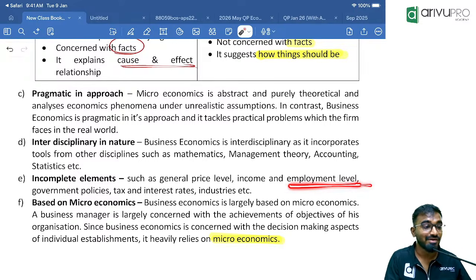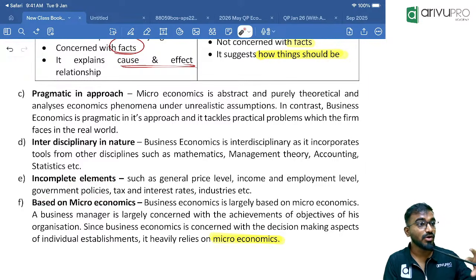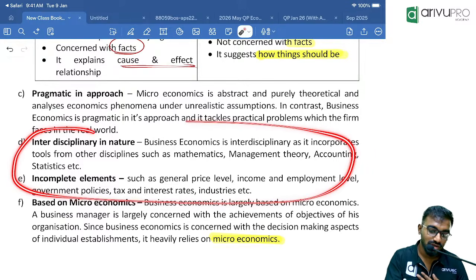And their employment level, what kind of employment opportunities are there? What all government policies? We speak about fiscal policy, monetary policies. We should also understand what the tax rate is. The tax department is a full sleeping partner every time, one way or the other, 30%, that is my share, she will ask. The next term, interest rate. So we need to understand about different subjects.